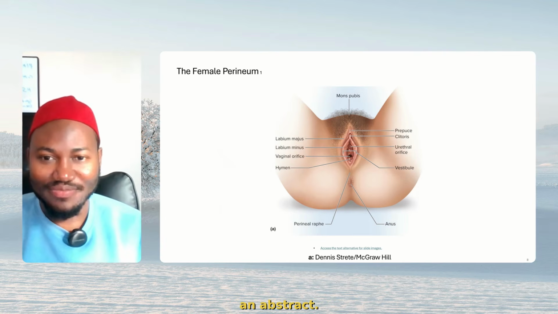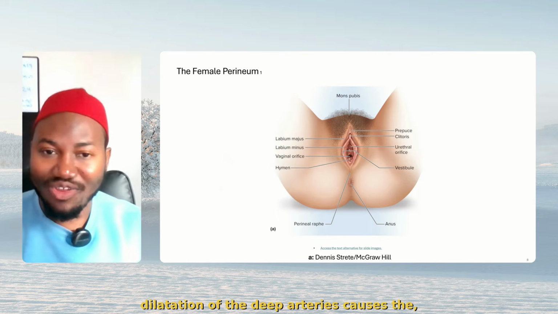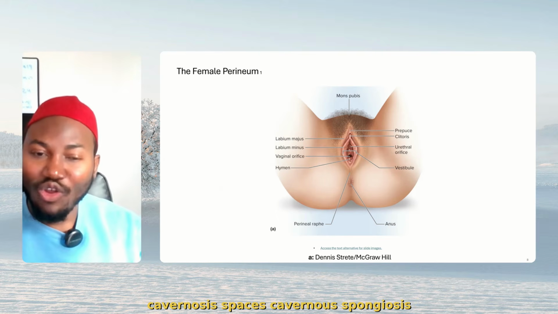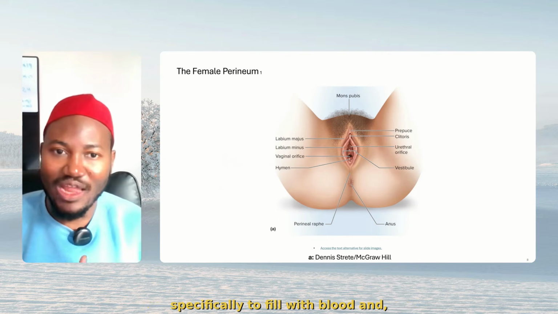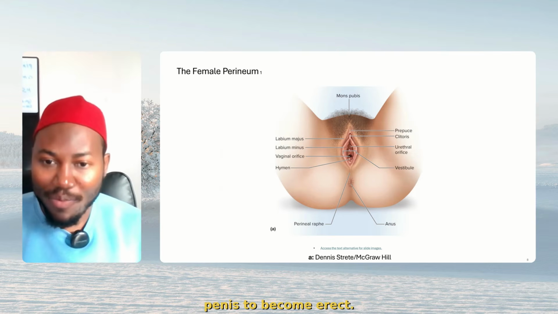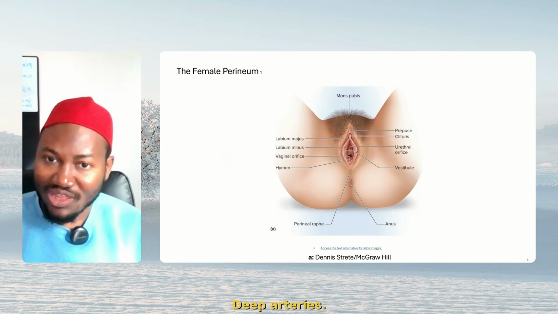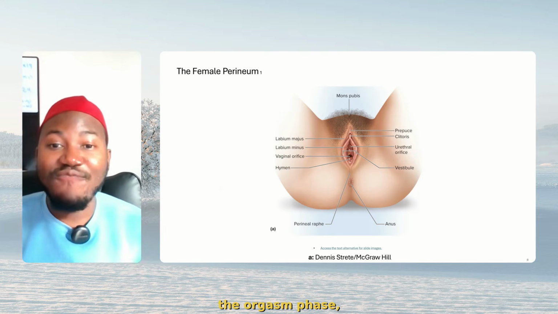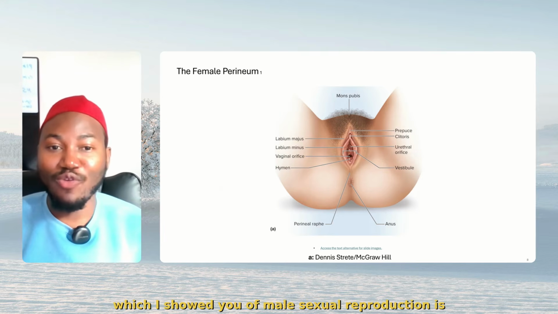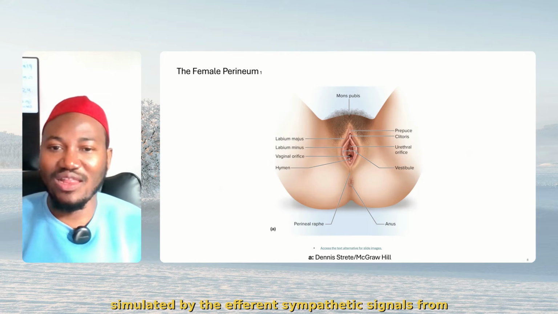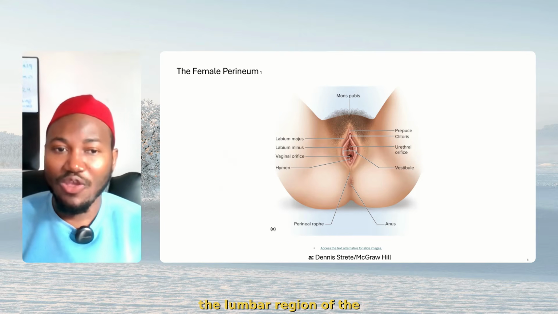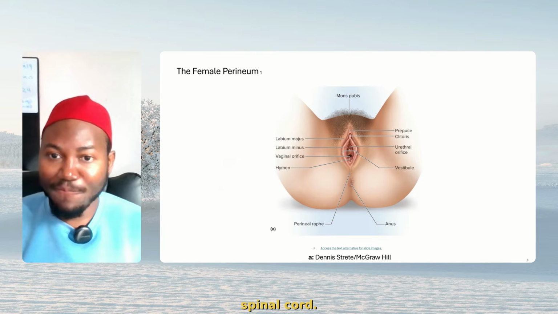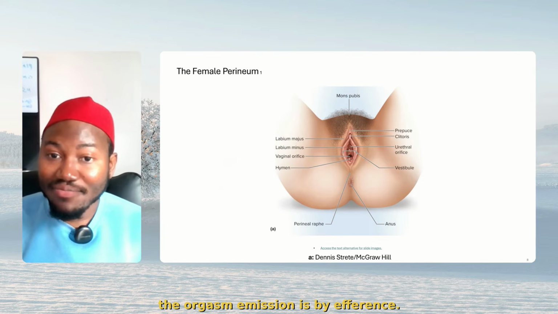Now, dilatation of the deep arteries causes the cavernous spaces, corpus spongiosum specifically, to fill with blood, causing the penis to become erect. Now, the orgasm phase, which I showed you of male sexual reproduction, is stimulated by the efferent sympathetic signals from the lumbar region of the spinal cord. Remember, the emission is by efferents.